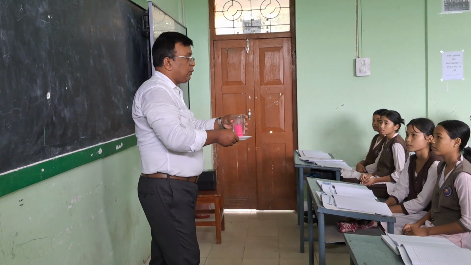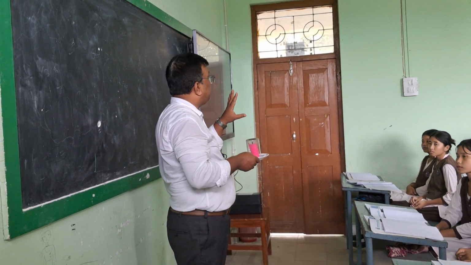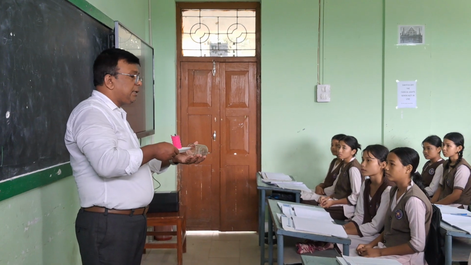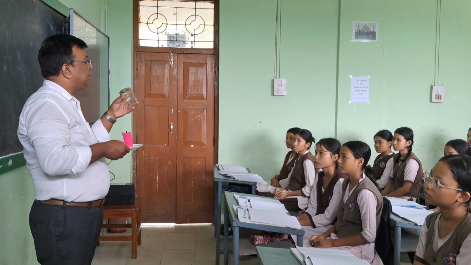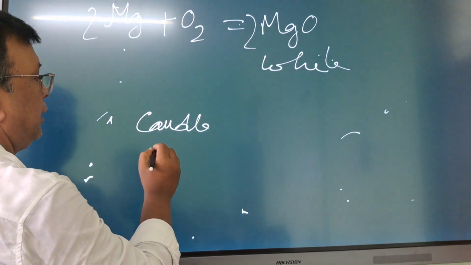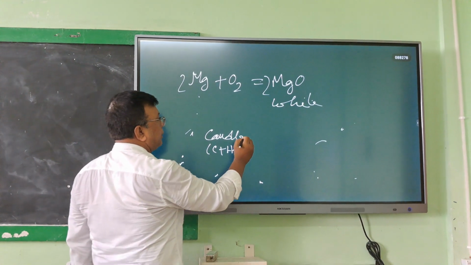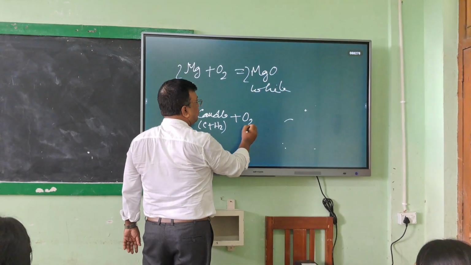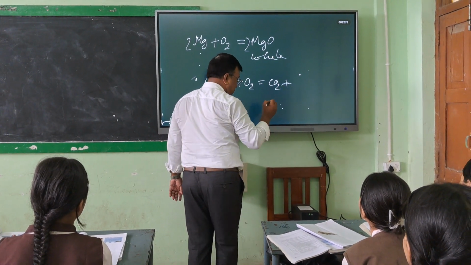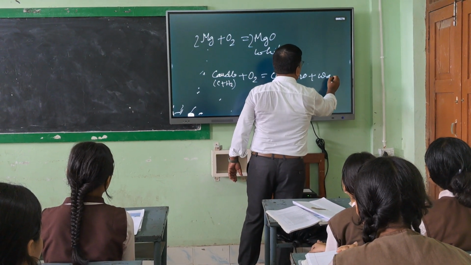When we covered this with the glass, we got some smoke-like things. That smoke is carbon dioxide, and some water vapor also remains attached inside the glass. This is not visible, but this is the water vapor. So actually the reaction: the candle, made of carbon and hydrogen, plus oxygen, gives carbon dioxide plus water plus wax.